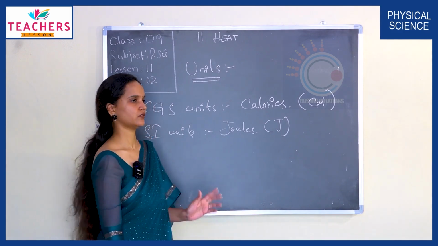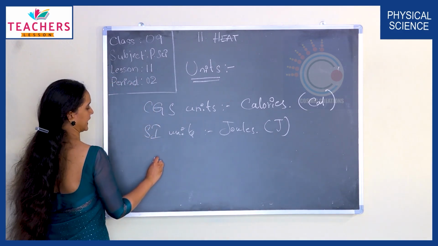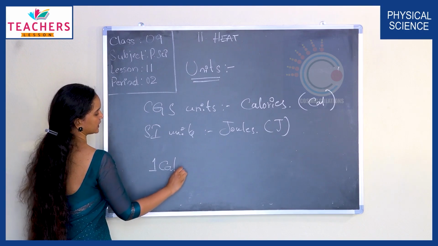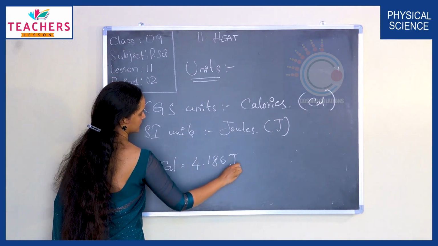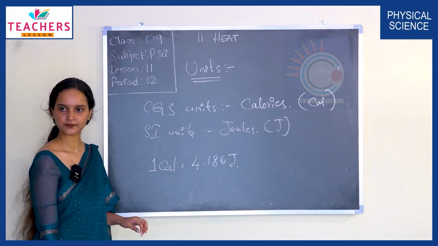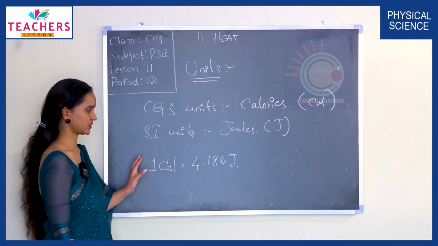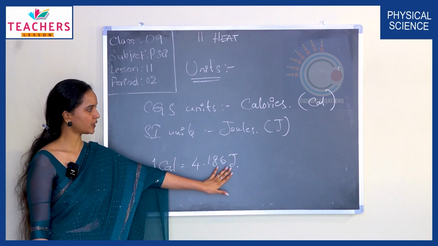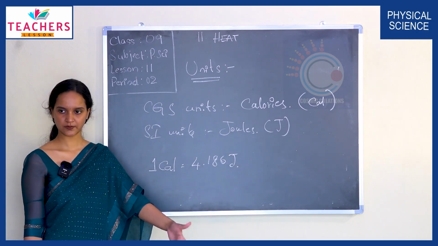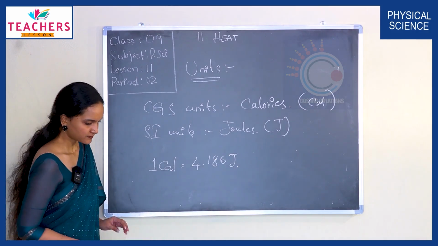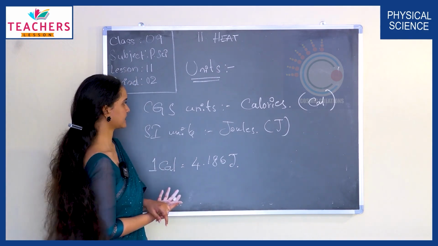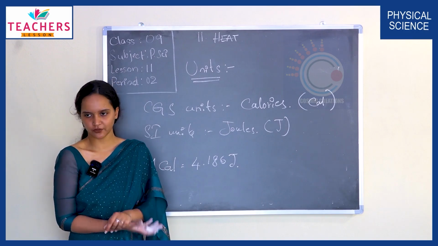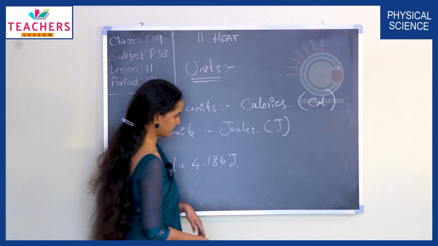Okay? So, let's look at the conversion. 1 calorie is equal to 4.186 joules. Okay, this is the conversion. 1 calorie is equal to 4.186 joules. Fine. Now, what is a calorie? It is an amount of heat, right? A unit of heat. We have a definition for this.